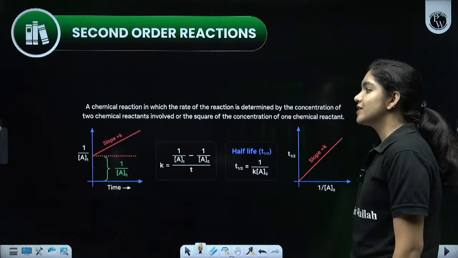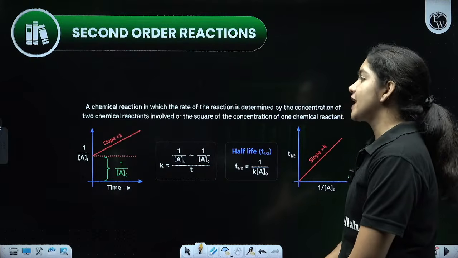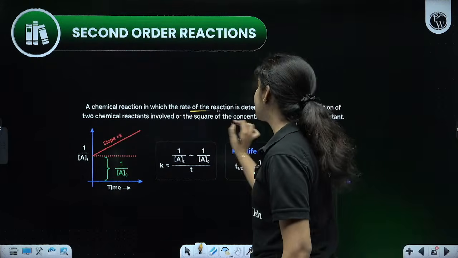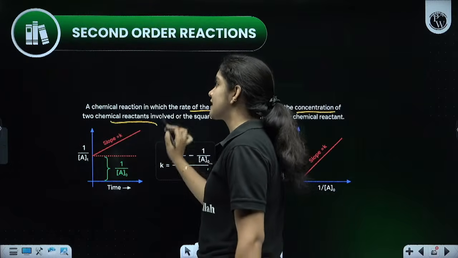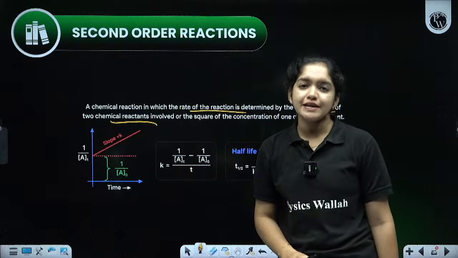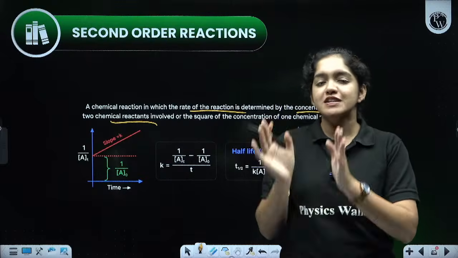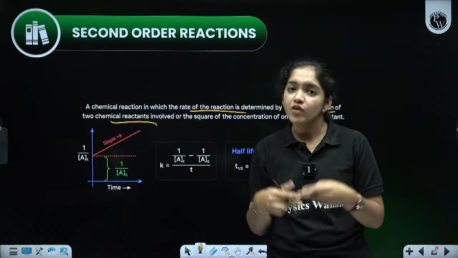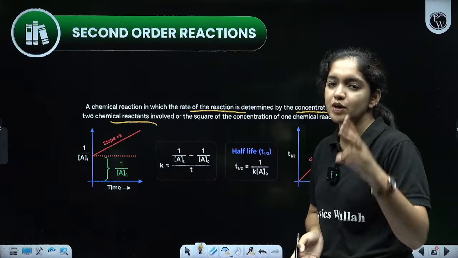Then the next one is the second order reaction, the last one. In a second order reaction, the rate of the reaction is determined by the concentration of two chemical reactants. What do we mean by second order? There will be a minimum of two reactants, and the rate depends on the two reactants. If it depends on the two reactants only, it is a second order reaction. The sum of the powers of the reactants should be equal to 2.